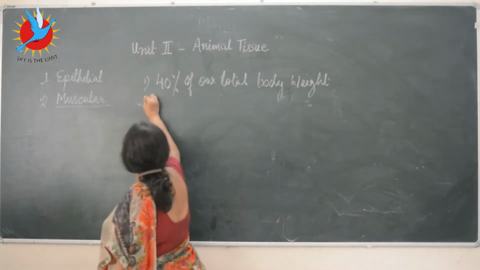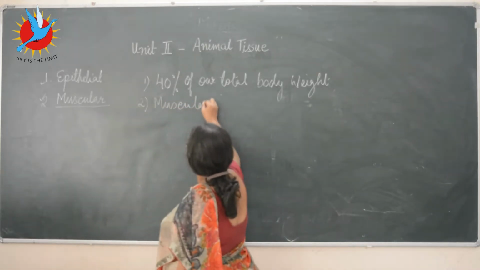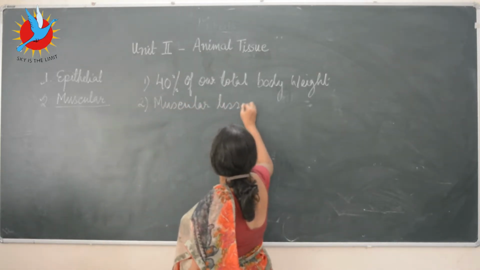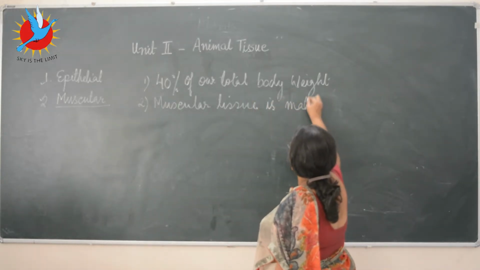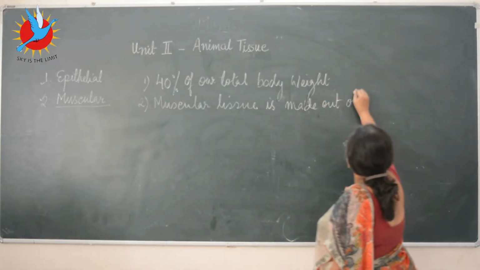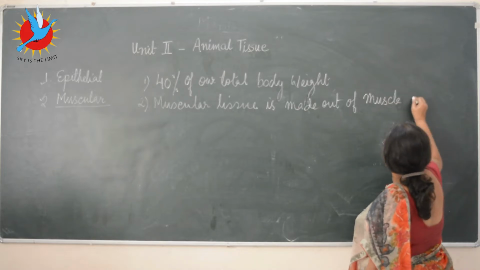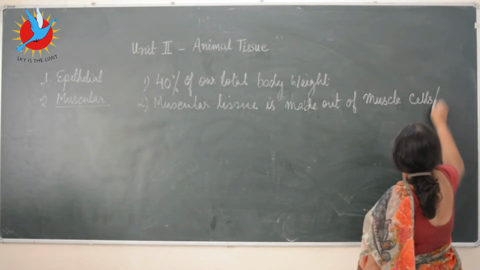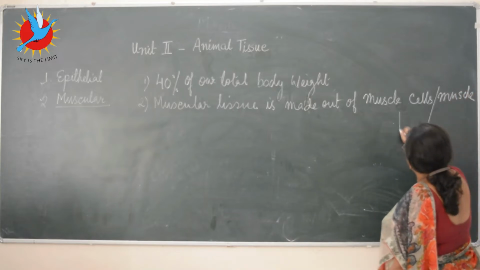So second point, muscular tissue is made out of special type of cells called muscle cells, or we call them muscle fibers.